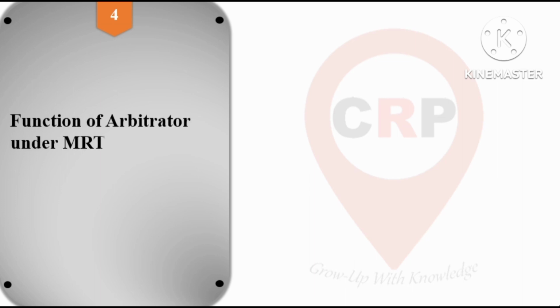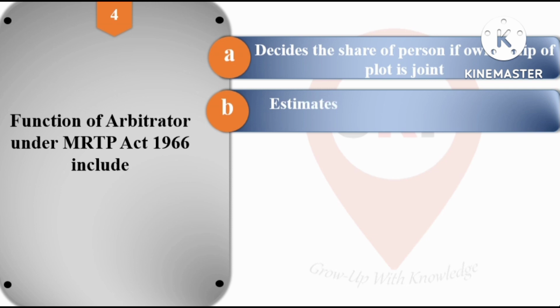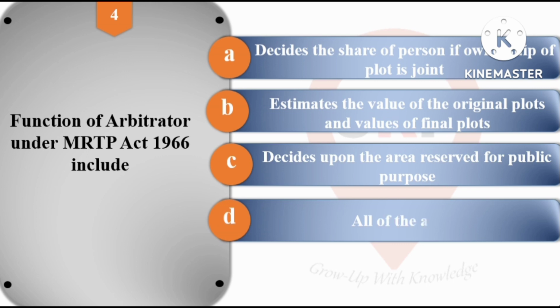Our next question, question number 4. Function of arbitrator under the MRTP Act 1966 includes: option A, decides the share of person if ownership of the plot is joint. Second option, estimates the value of the original plots and values of the final plots. Option C is decides upon the area reserved for the public purpose, and option D is all of the above. So the right option for question number 4 is option D, all of the above. Options A, B, C are all correct.